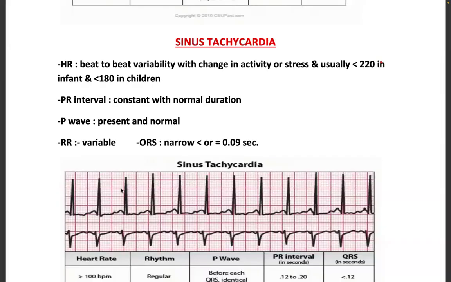The PR interval will be normal, constant with normal duration, and the P wave is always present in sinus tachycardia. It will be always present and it is normal. The RR can be variable, okay? But the P wave will always be present and the QRS is narrow, about 0.09 seconds.